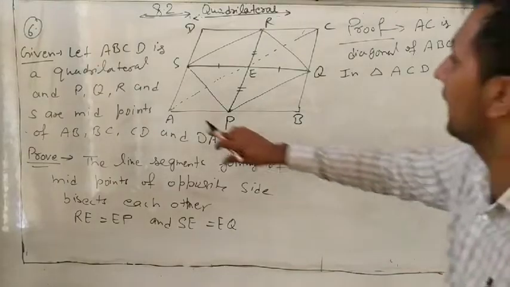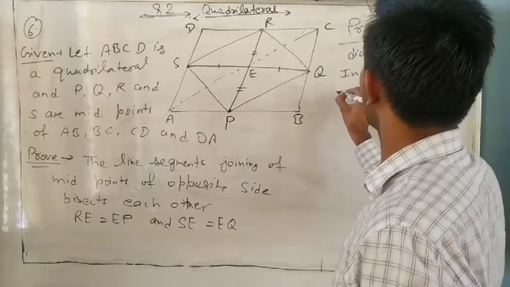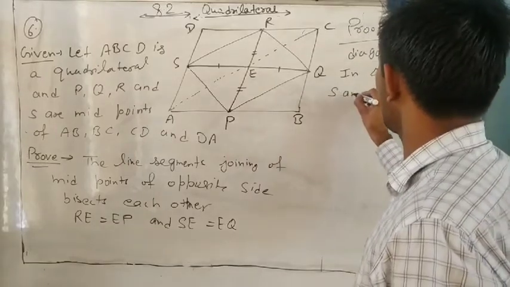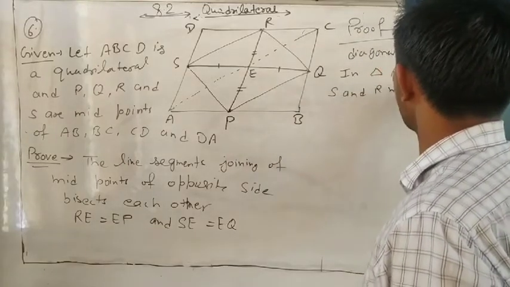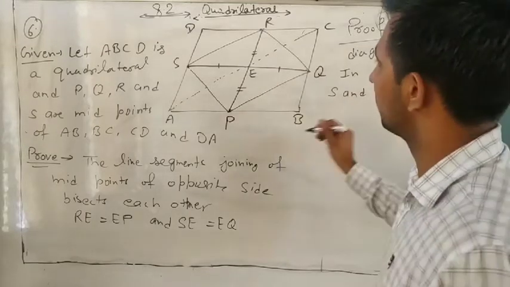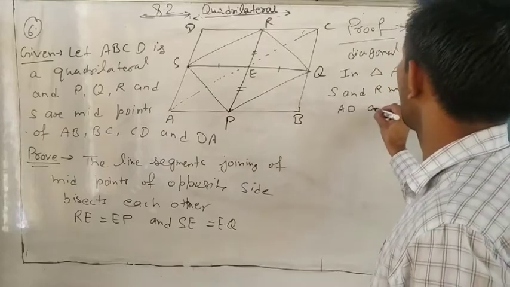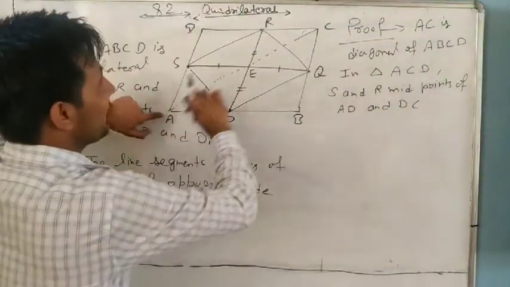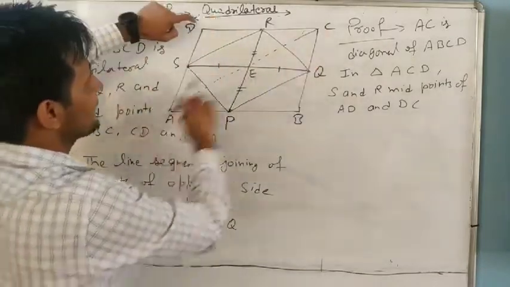And parallel and equal means it is a parallelogram. So we will write, in ACD, S and R are midpoints of AD and DC, and we know ACD is a triangle.